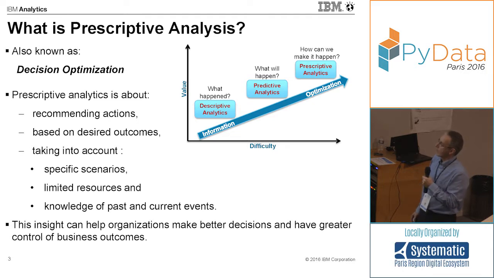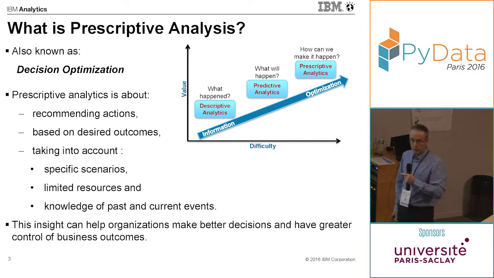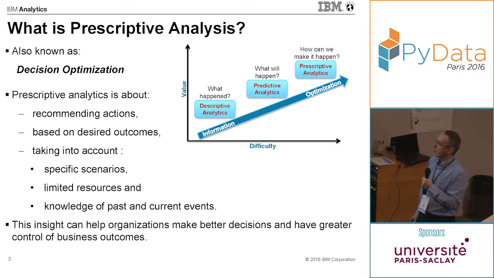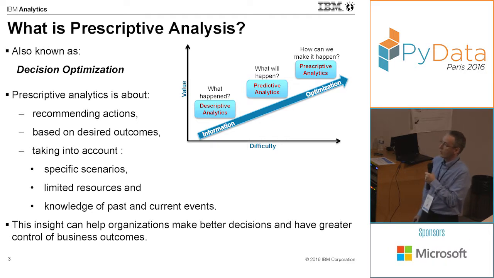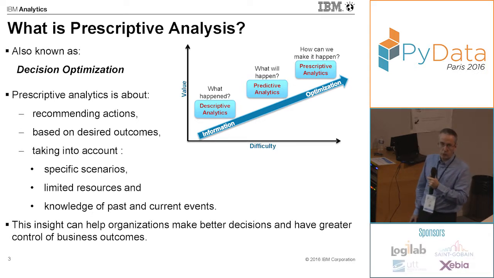Then prescriptive analytics builds upon this information. For example, prescriptive analytics is going to take the outcome of predictive analytics to go to the next phase, which is really to recommend actions to take in the future, based on desired outcomes and taking into account some specific scenarios, limited resources, or knowledge of past and current events. The purpose of prescriptive analytics, like predictive or descriptive analytics, is really to help organizations make better decisions and have greater control of their business.